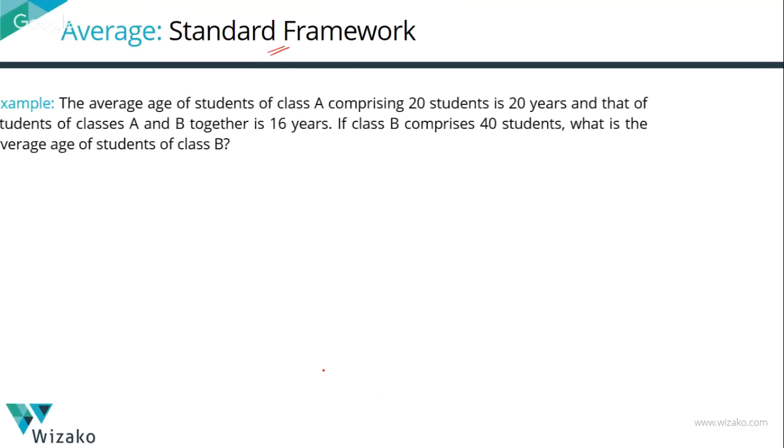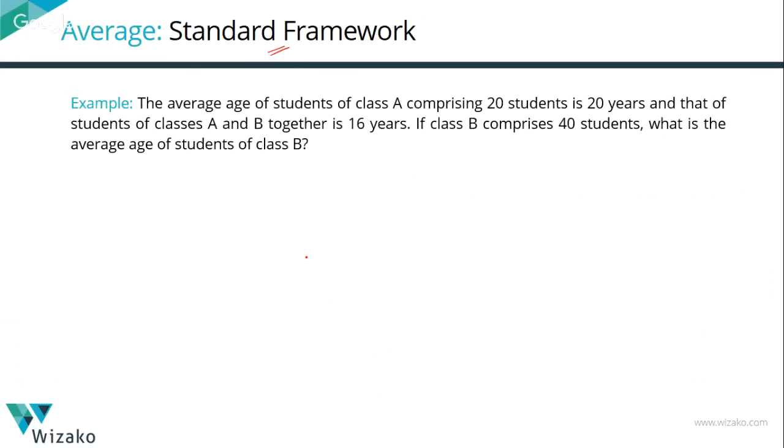One of the places where you're unlikely to make mistakes. So let's go ahead with this method. Let's understand how this works. Start with an example. The average age of students of class A comprising 20 students is 20 years, right? Class A, number of students is 20, average age is equal to 20 years. For classes A and B taken together, the average age is equal to 16 years. Class B comprises 40 students. What is the average age of students of class B?